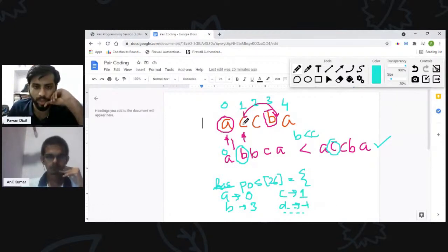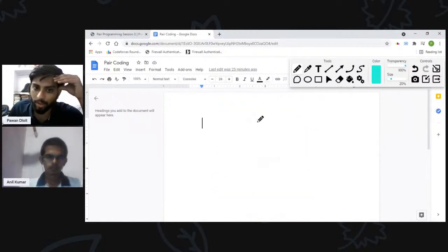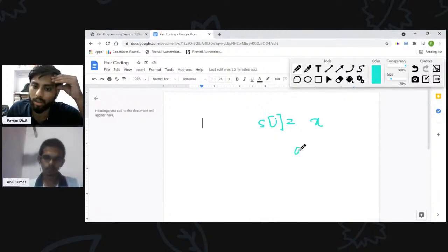So when I arrive at any particular index and it is C, if S of I is equal to X, then I just have to check all the characters which are less than X, from A to X minus 1.